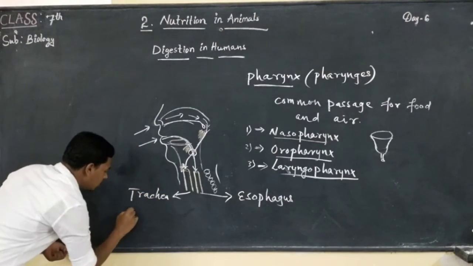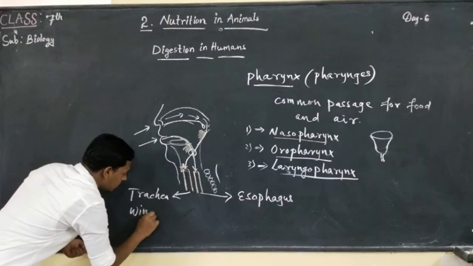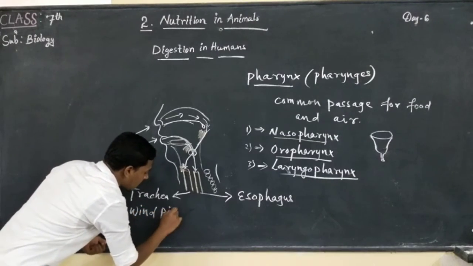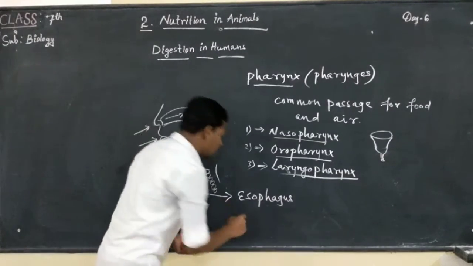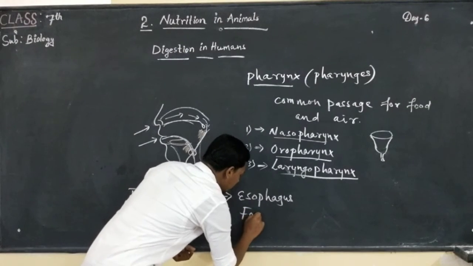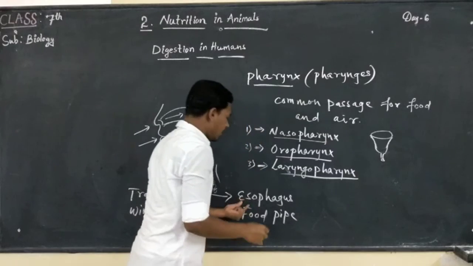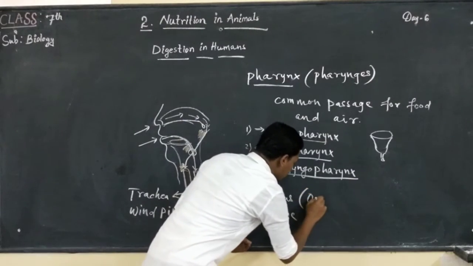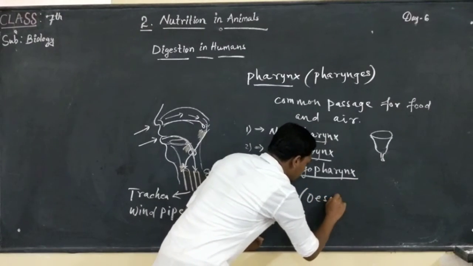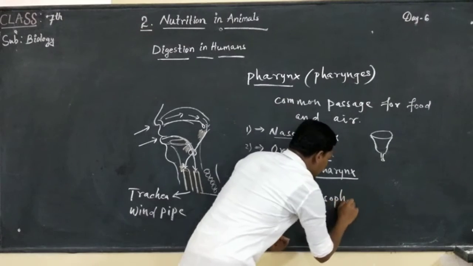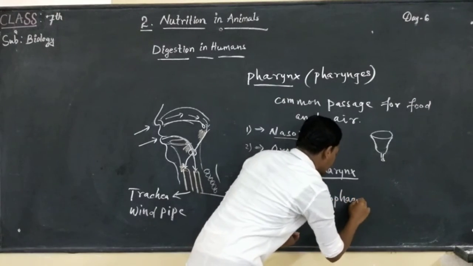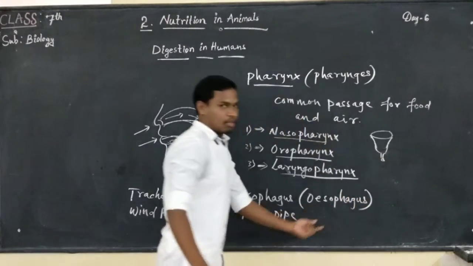Trachea is also known as windpipe. Esophagus is known as food pipe. We can write esophagus like this also.